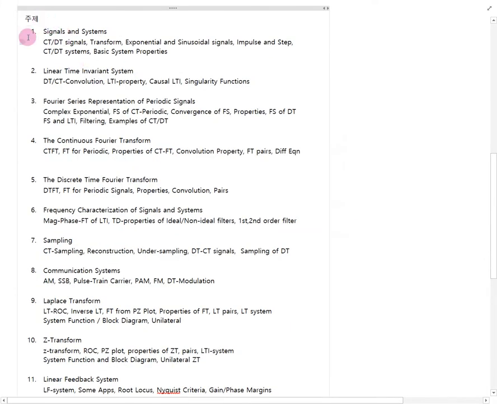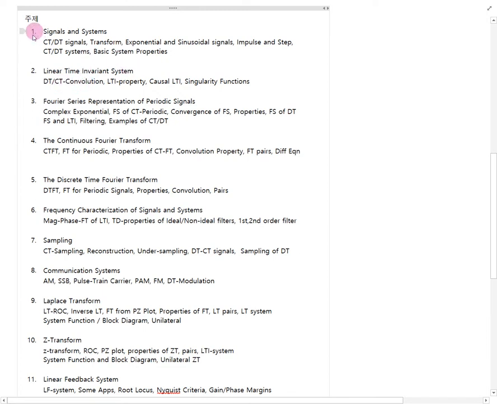The textbook consists of 11 chapters. The first chapter is related to signals and systems. What are continuous and discrete signals and systems? The definitions and terminology are introduced here. The second chapter defines the linear time invariant system. What are the properties of that? What is the definition of an LTI system? That is chapter 2.